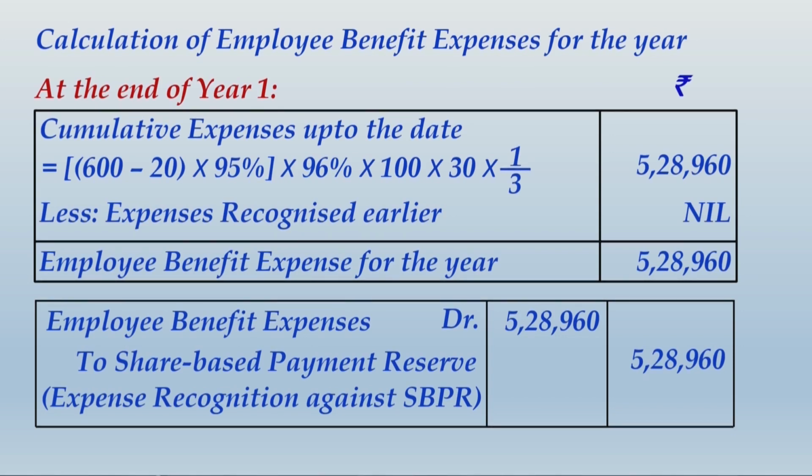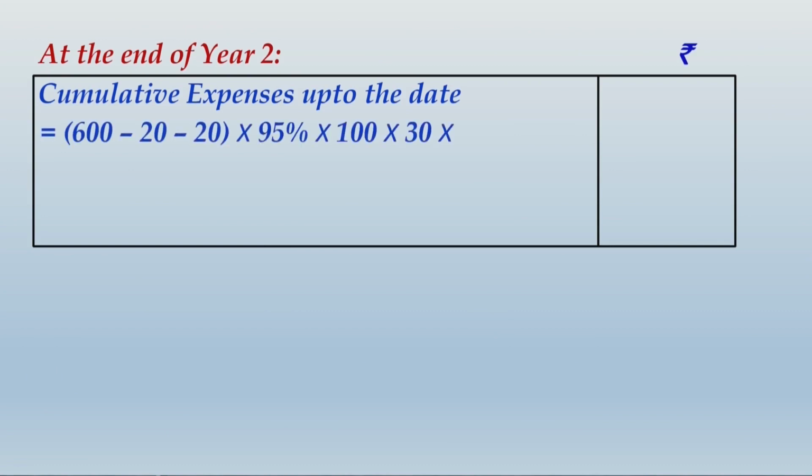Alright friends, you would have finished writing these calculations and the entry. Let us move ahead for year 2 calculations. So in year 2, what you are going to do, you will first find the cumulative expenses up to the date. So that will be 600 employees minus 20 employees that have left already in the first year, and again minus 20 employees that have actually left in the second year.